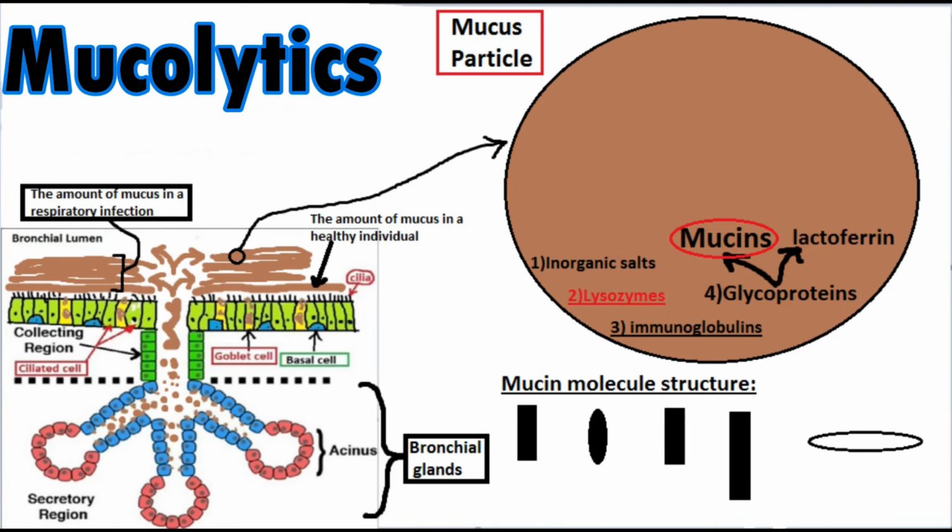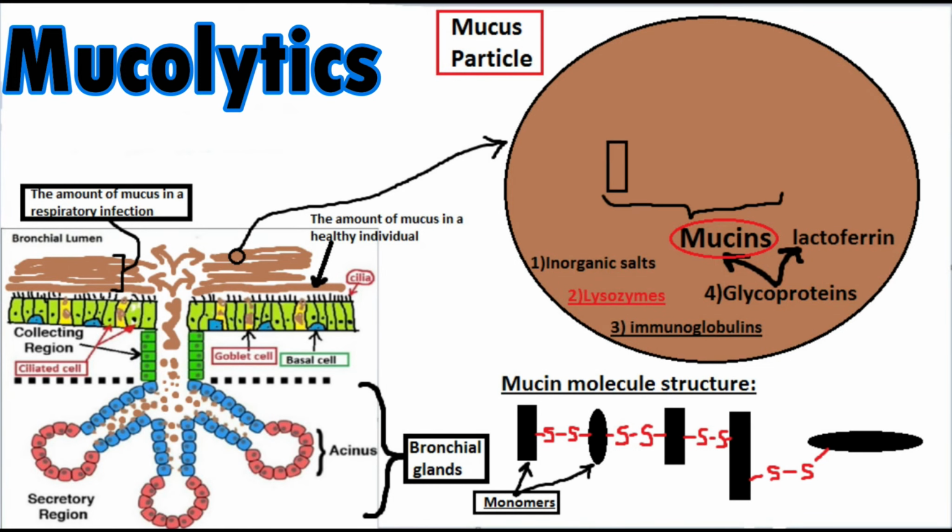So let's zoom inside one. This molecule is formed by a lot of monomers. The cysteine residues participate in establishing disulfide linkages between mucin monomers. Here you can see the disulfide linkages. The linkage is also called an SS bond or sometimes a disulfide bridge and is usually derived by the coupling of two thiol groups. Now I will draw a mucin molecule inside the mucus particle. I will show only two monomers and one disulfide linkage between them, but keep in mind that there are a lot of them. As you may already know, mucus viscosity is created mainly by the mucin molecules.